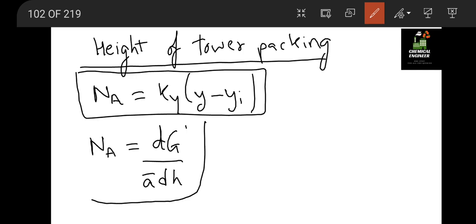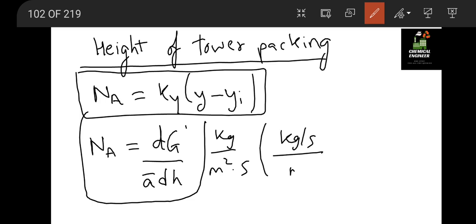We covered how we get this in the absorption tower sizing, in kg per meter square second. G dash is in kg per second divided by meter square.